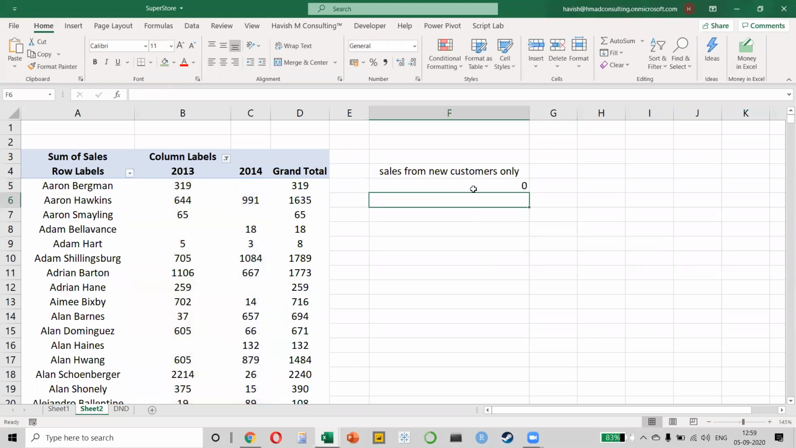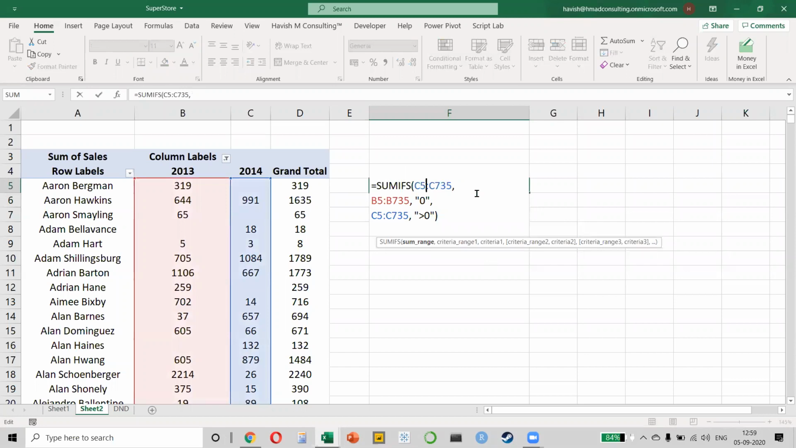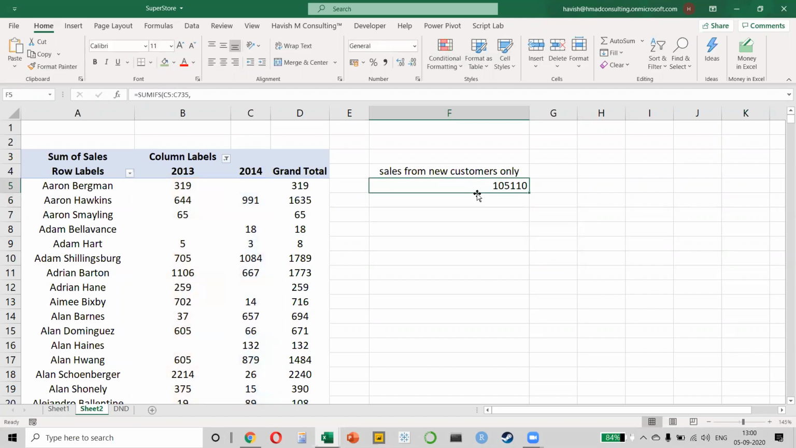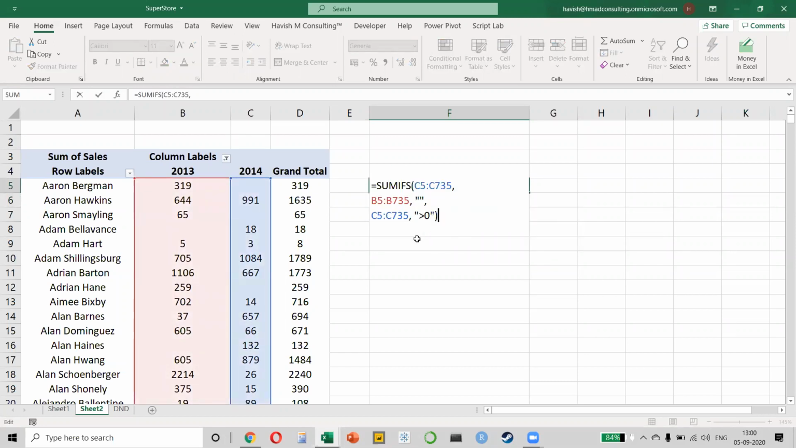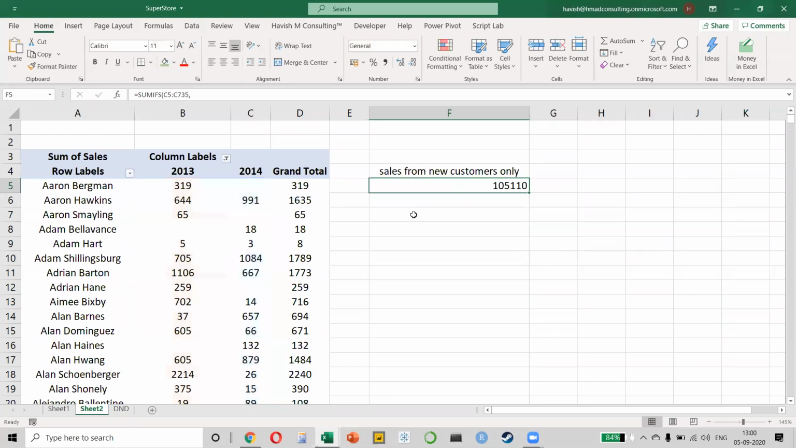So what will it do? Let me just check the formula once. Okay. So what am I saying? I'm saying that if the values in column B in 2013 were blank, actually it's blank, it's not 0. And if the value in 2014 is greater than 0, that means what? It means that I want to sum up all those values. So what is the result? It will be 1,05,110. Okay. Any questions on this?